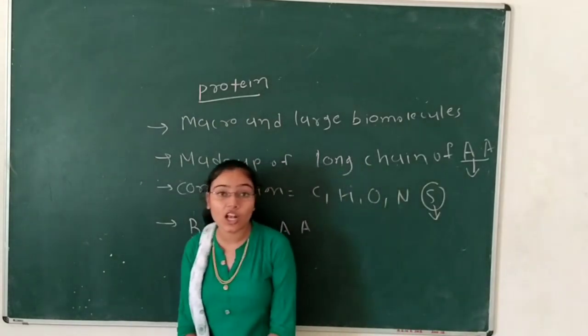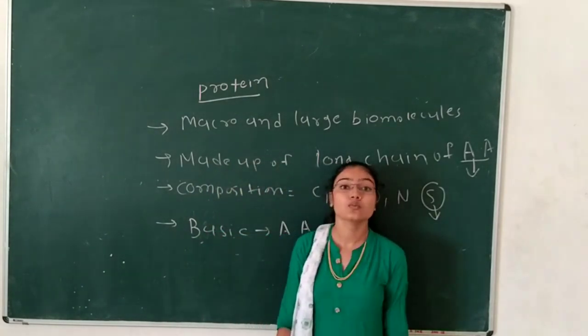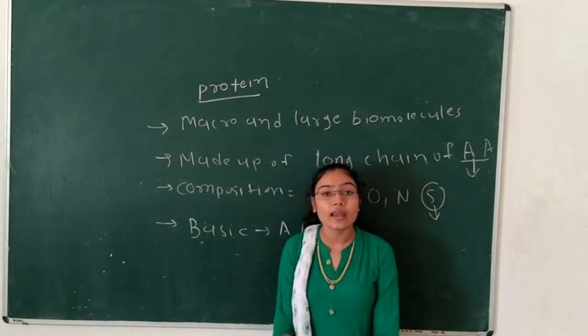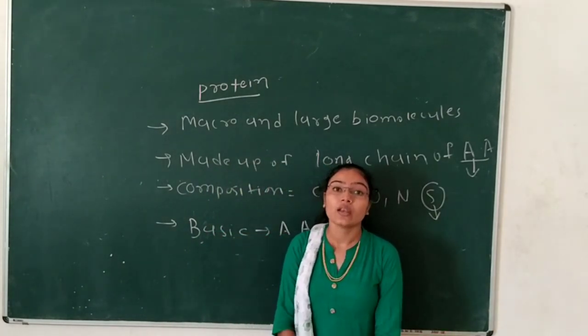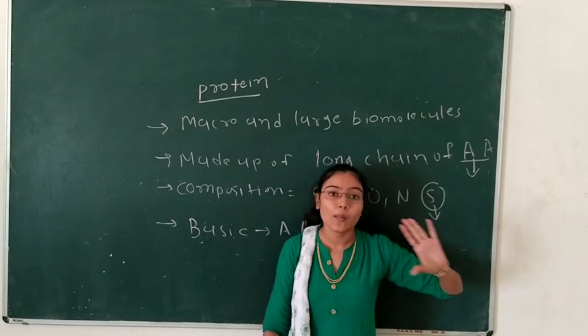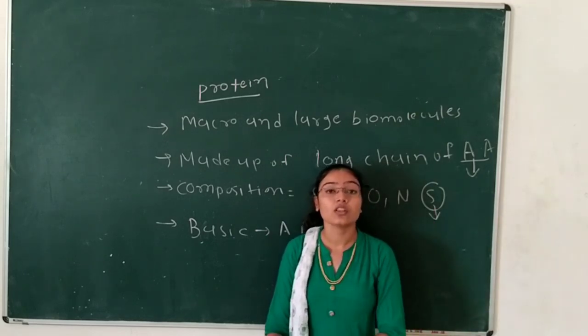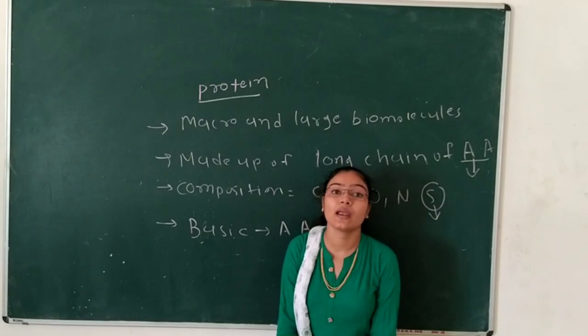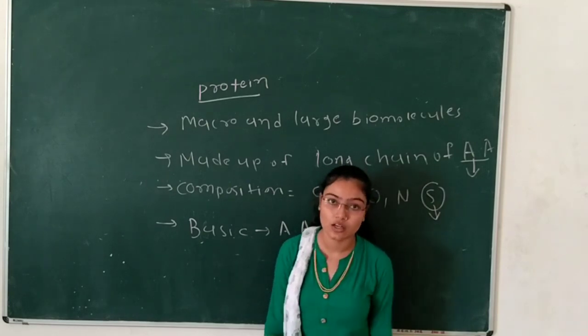Proteins are naturally occurring, extremely complex biomolecules made up of long chains of amino acids. They are bound with peptide bonds, so a polypeptide chain occurs in the protein structure.